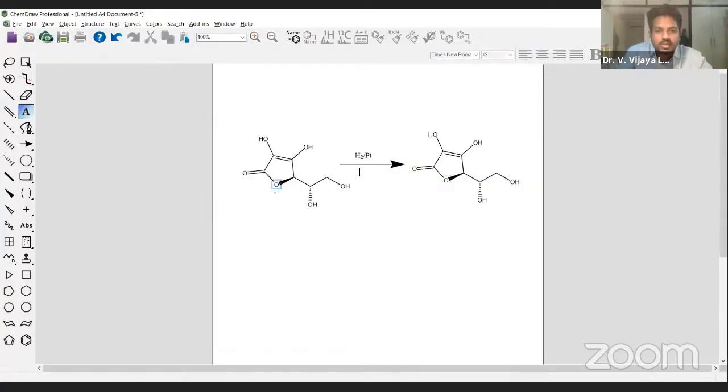Then you can just type temperatures, for example, 300 degrees centigrade. If you want to put a superscript, you can select the superscript, then type 300 degrees centigrade. That's how you can add it. If you want to change the letters, font, bold, everything, you can use the general toolbar. The general toolbar will help you change different kinds of things as far as atoms, bonds and groups are concerned. You can modify in any other manner that you want.